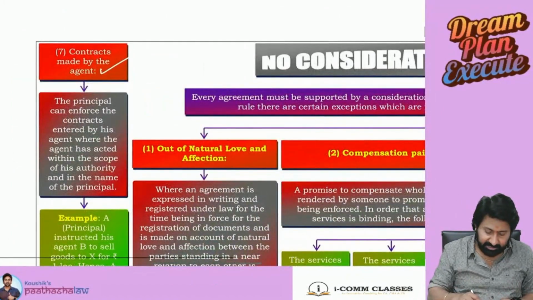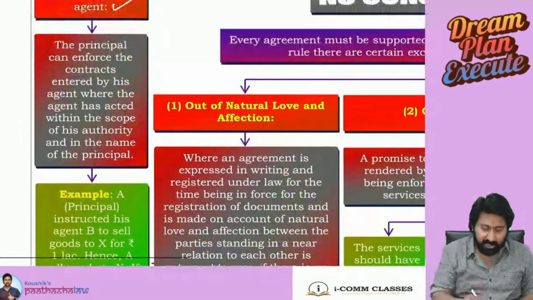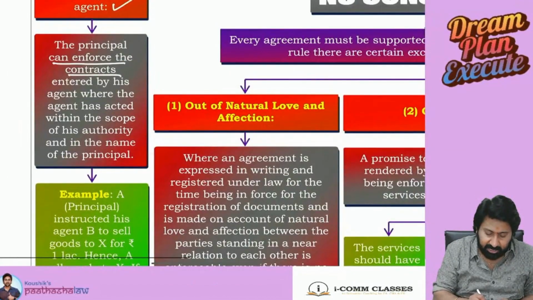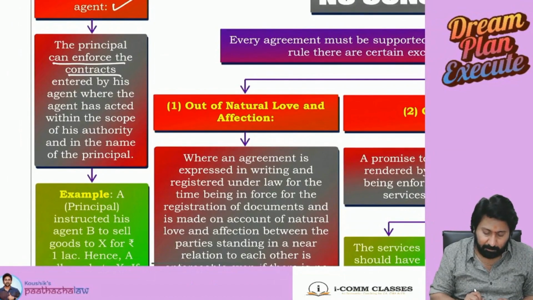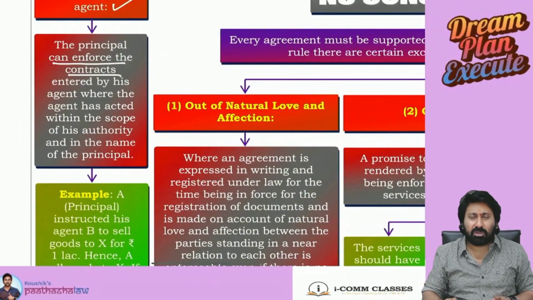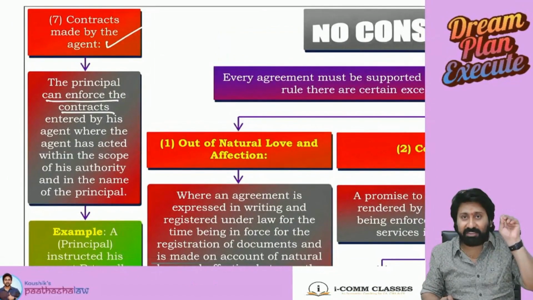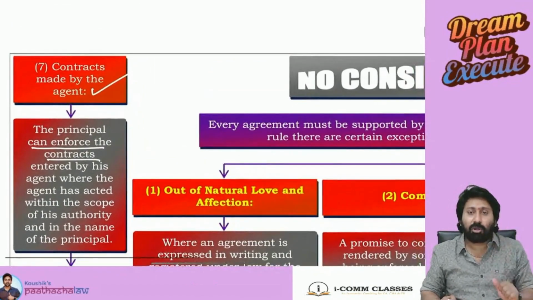Contracts made by the agent. The principal can enforce the contract entered by the agent where the agent has acted within the scope of his authority and in the name of the principal. Okay. Sir, what is this concept? Agency chapter we already completed, no? There, what you learned, what is the moral of the story?